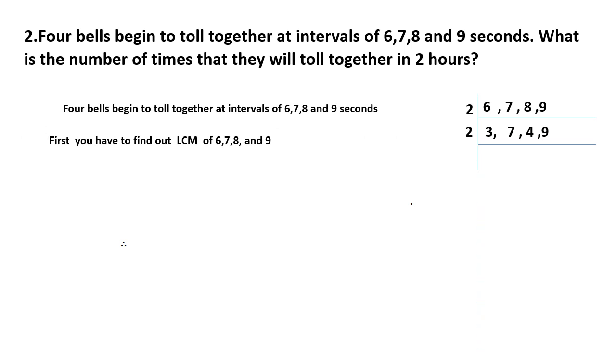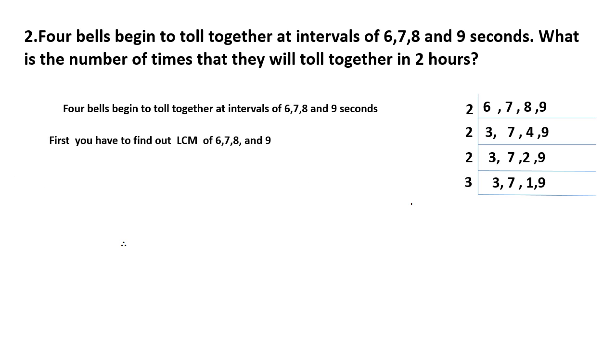Again 2. 3 is not possible. 7 is not possible. 4 divided by 2 is equal to 2. 9 is not possible. Now again 2. 3 is not possible to divide, so you write down 3 again. 7 not possible, but 2 divided by 2 is what? You will get 1. 9 not possible to divide by 2, so you write the 9 the same.